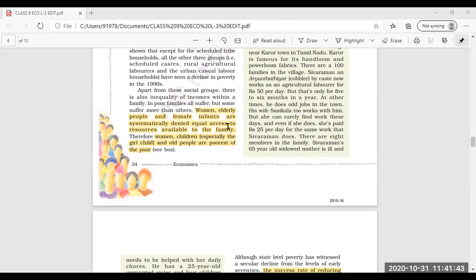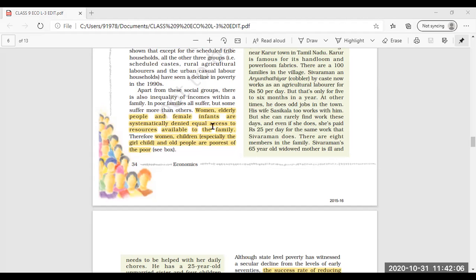Then another group of people, that is women, elderly people, and female infants, are systematically denied equal access to the resources available to the family. When poverty is there in the family, what will happen?